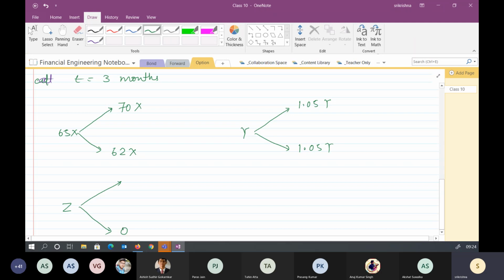And if the exchange rate becomes 70, what will be your loss? $500. Because the market rate is 70, right? So you are buying at 70 and selling at 65, $100. So your net loss would be 500.